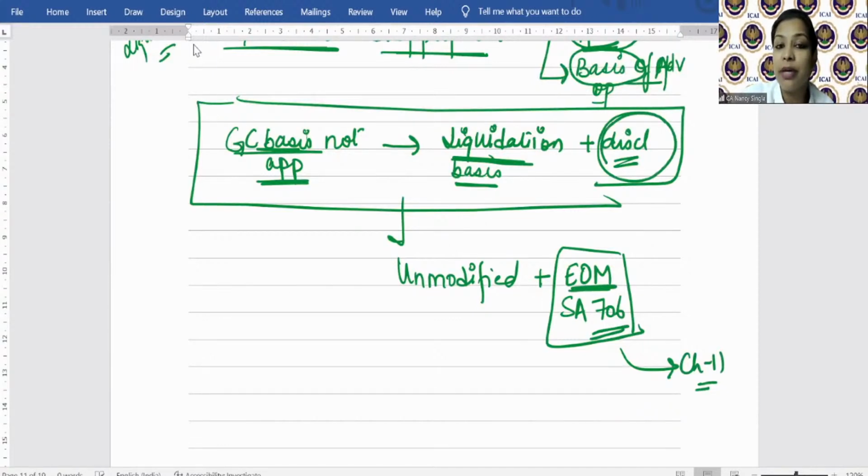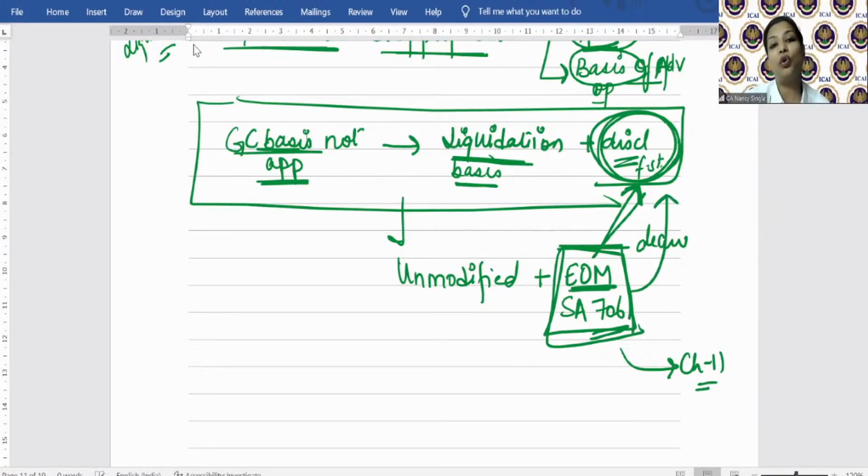Where management has made certain disclosures in the financial statements, but auditor finds them so important to the users' understanding that auditor wants to draw the attention of the users to such paragraph in the financial statement. So in the EOM paragraph, auditor will mention that this fact is mentioned in note number so and so to the financial statements. समझ आता है EOM. और अगर थोड़ा सा confusion है तो चैप्टर नंबर 11 में discuss करेंगे detail, ठीक है.